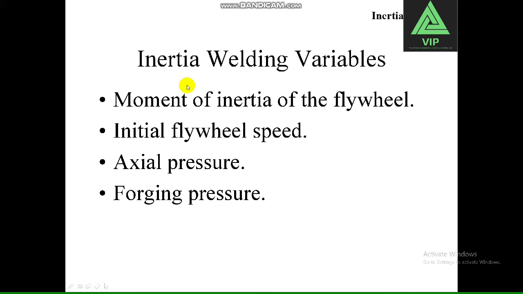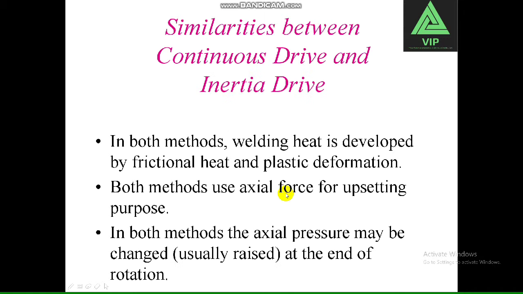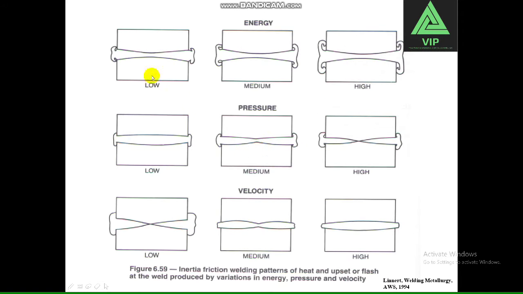Inertial welding variables are moment of inertia of the flywheel, flywheel speed, axial pressure, forging pressure. This is an inertial welding machine. When the energy is low, the upset will be like this. When it is medium or high, similarly, the energy, pressure and velocity are also given here.